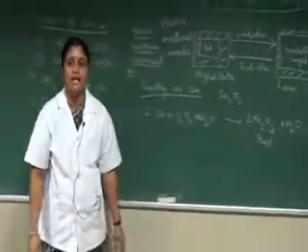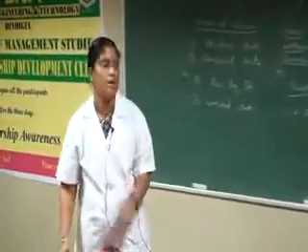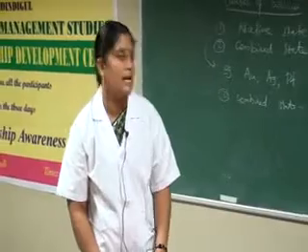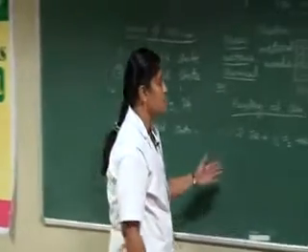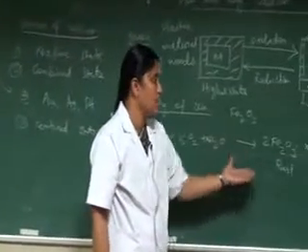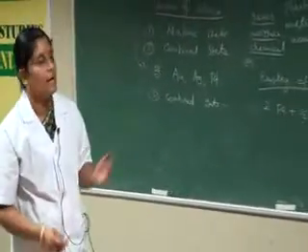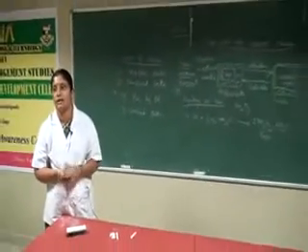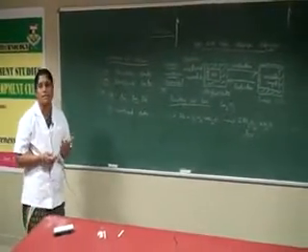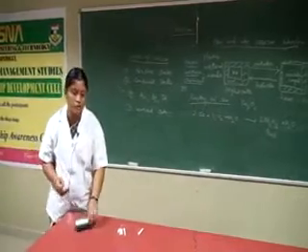This is nothing but rust. When a metal undergoes corrosion, that is an oxidation process, the rusting of iron takes place. That is, iron reacts with moisture and dissolved oxygen to form rust. This is how and why corrosion takes place in metals. Now we discuss the effects and consequences of corrosion.